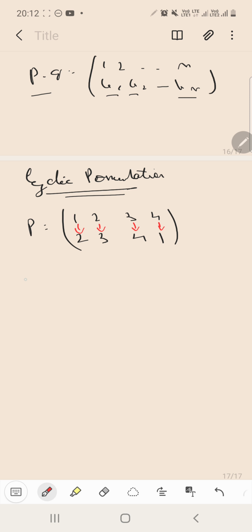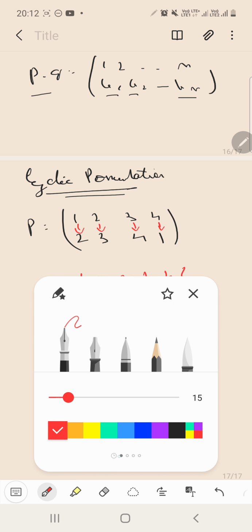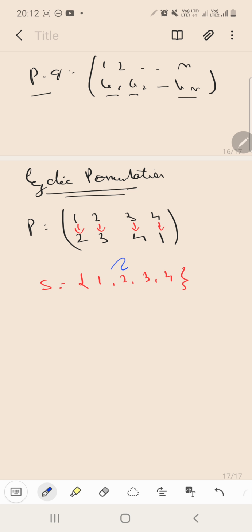So if I define a set which contains the elements 1 2 3 4, then see, the elements of the set are exchanging with each other in a cyclic manner. Okay, so these sorts of permutations are known as cyclic permutations.